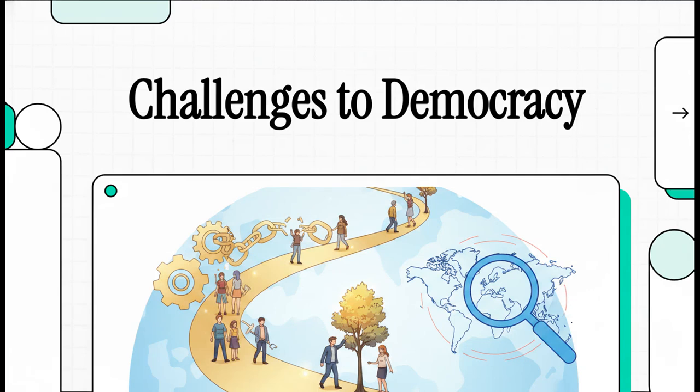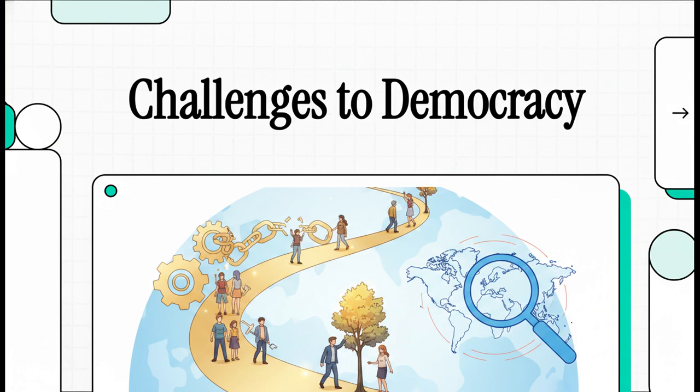Welcome to this explainer. We often think of democracy as this sort of finished product, right? Like a static system that a country either has or it doesn't. But the reality is actually way more dynamic than that. Democracy is a constant, ongoing evolution. It's continuously being shaped by the struggles, the hurdles, and the reforms of its citizens.